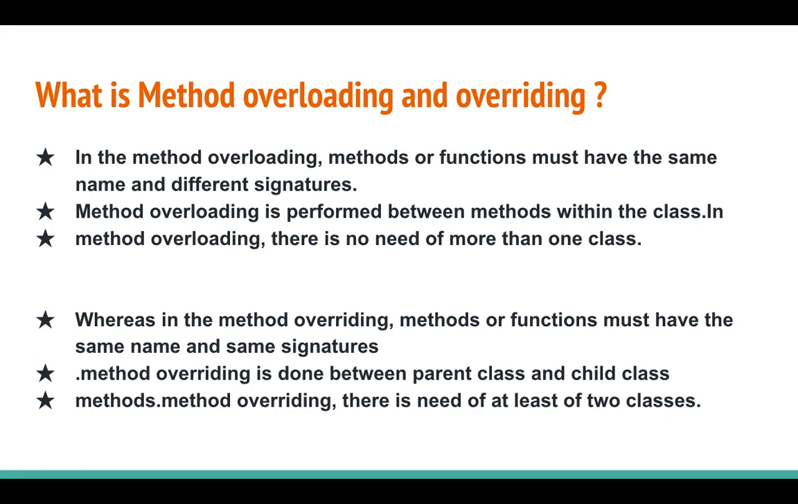In method overriding, the methods must have the same name and the same parameters. Method overriding can be done between a parent and child relationship. We need to have at least two classes in method overriding.